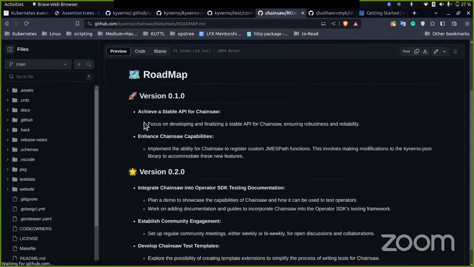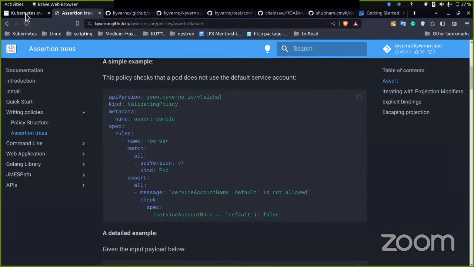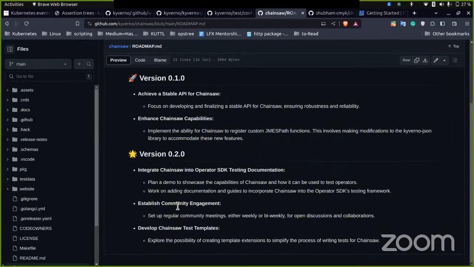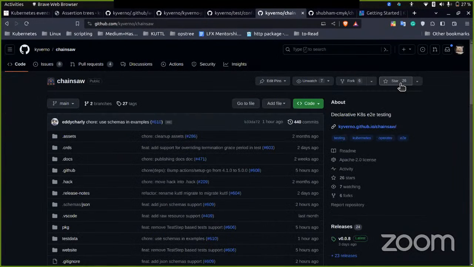And after that, we would like to simply focus on enhancing the Chainsaw capabilities using the JMESPath, like we have defined. We completely rely on this library. Okay, and let's hope for version 2. We would try to integrate with the Operator SDK in documentation, and we will have a stronger community than Kuttl. And let's see, we already have a few stars here. We have reached over 26 stars and 6 GitHub forks in just this short period of time, which is really amazing.